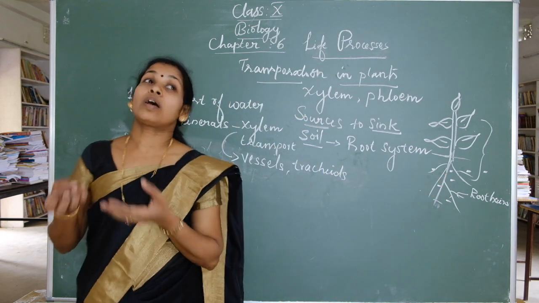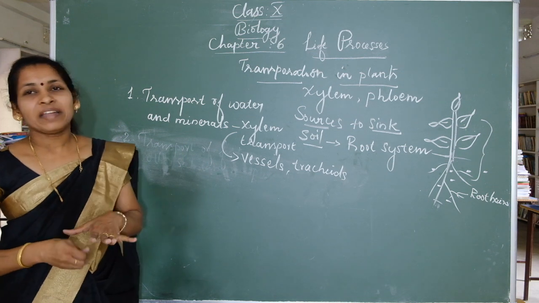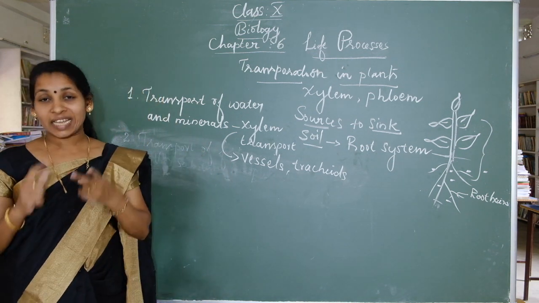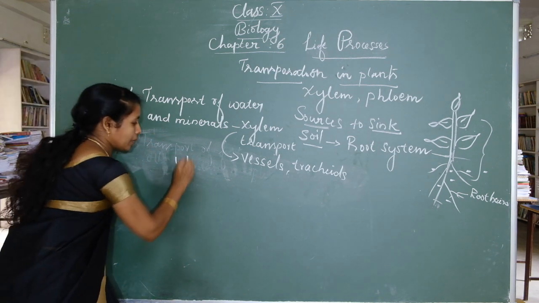Then how is it absorbed? This is explained by two processes. The transport of water and minerals is explained by two processes. What are they?